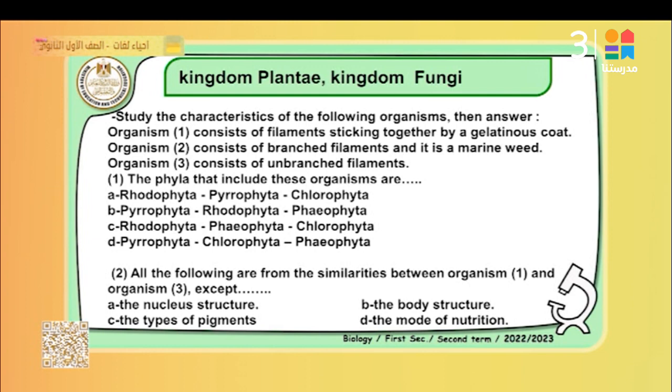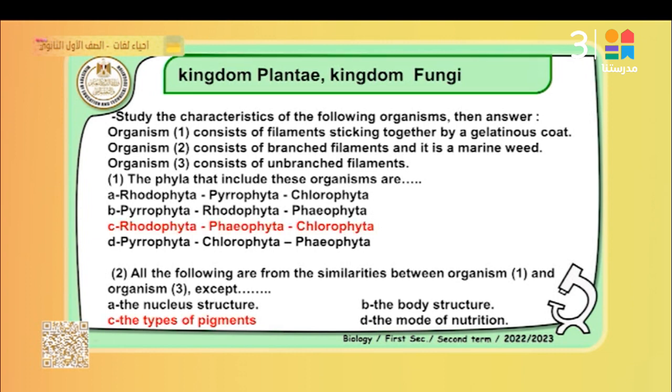All the following are similarities between organism number 1 and organism number 3, except. Okay, as the same: the nucleus structures. One has a specific type of pigment. No, the type of the pigment. The best answer is C, the type of pigment.